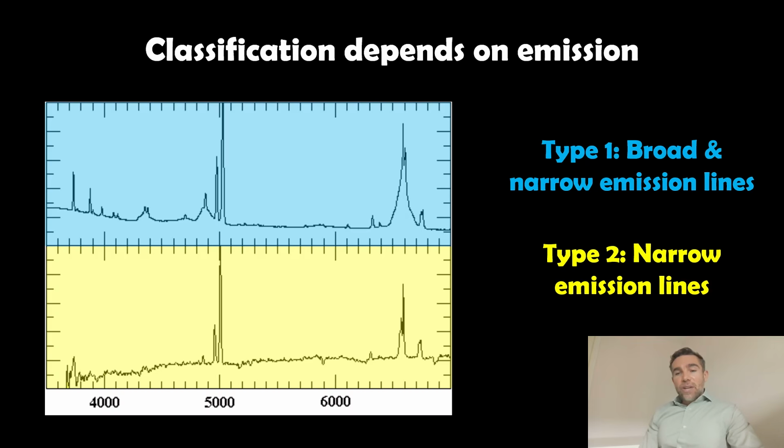Now, if we look at the spectrum of both types, what we've got here, and I've not put it on the actual label itself, is that the y-axis is the intensity at that particular wavelength, and along the bottom is your wavelength, and that'll be in angstroms.